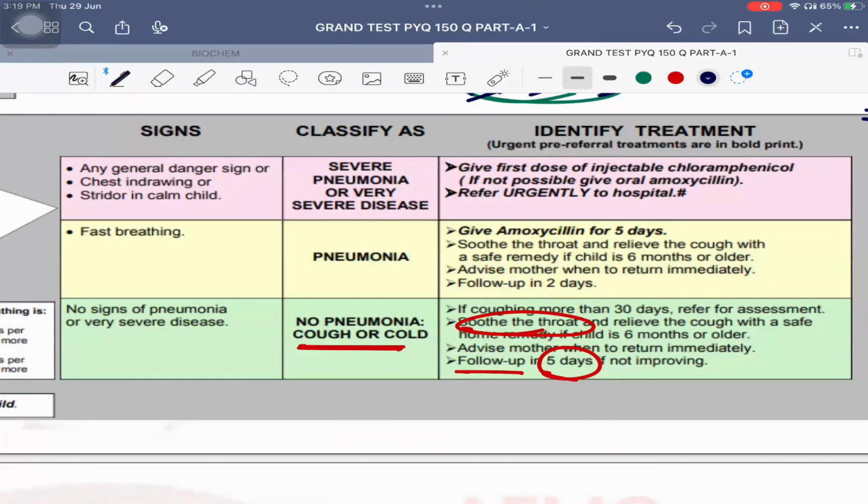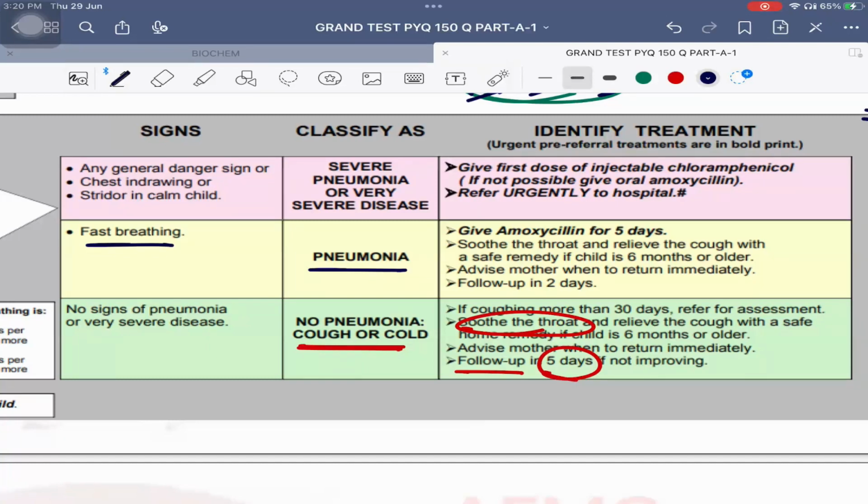Next is the yellow category. That is the category of pneumonia. We categorize the child into the yellow category if the child is having fast breathing. Okay, tell me quickly now. If the child is from 0 to 2 months, when will we call it fast breathing or tachypnea? Respiratory rate more than 60 breaths per minute. From 2 months to 1 year, more than 50 breaths per minute. And 1 year till 5 years, more than 40 breaths per minute.